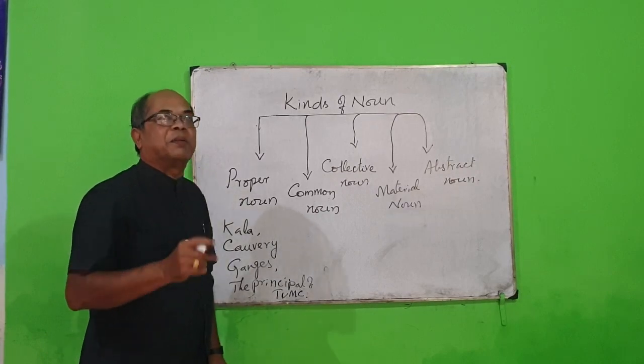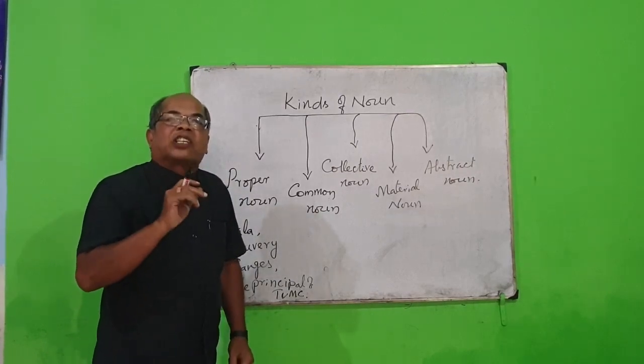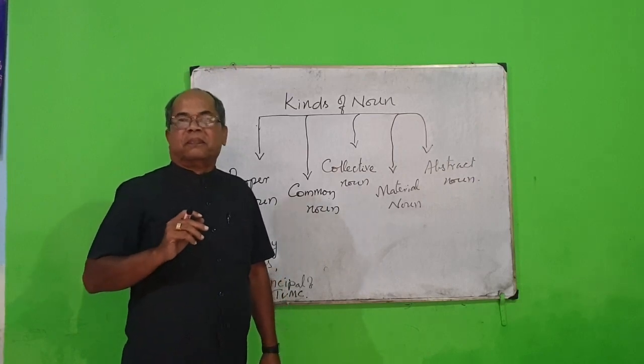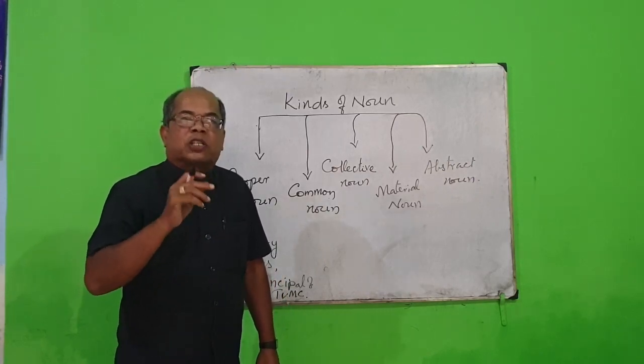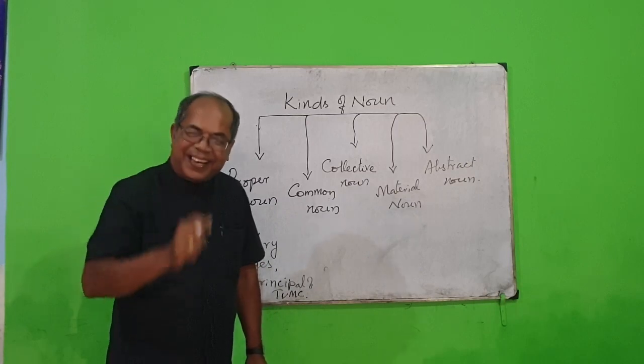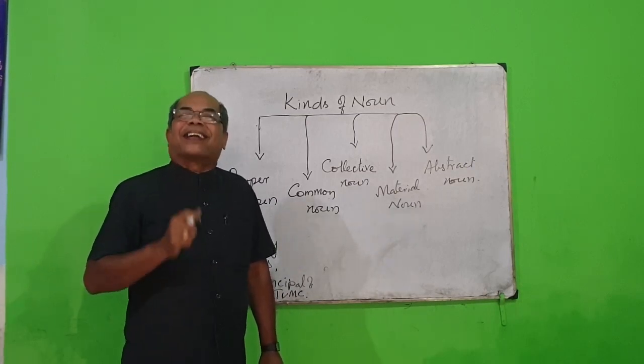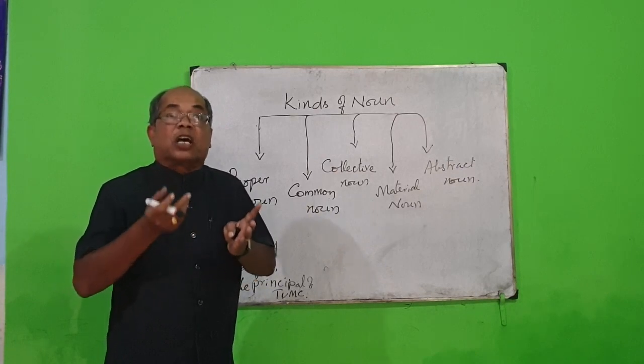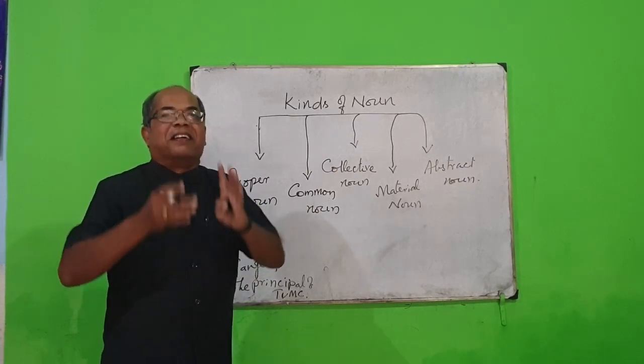Particularized person: the first rank student of the class, proper noun. The most mischievous boy of the class, again proper noun. The class teacher, proper noun. The class teacher of 7th standard, proper noun.